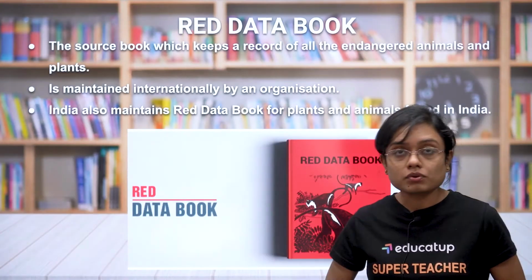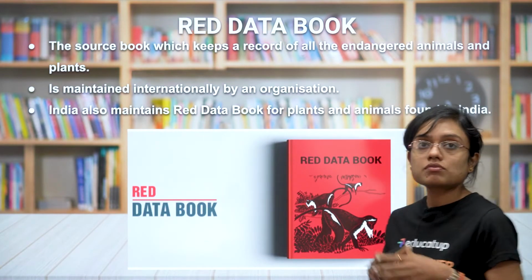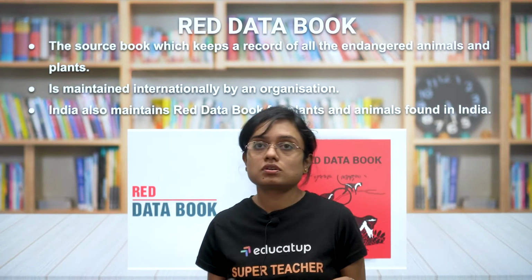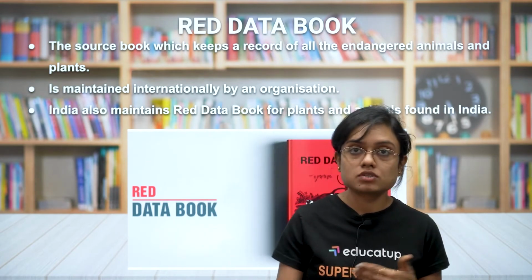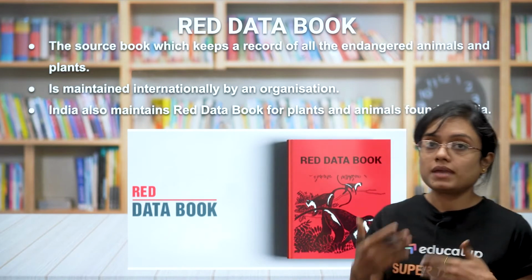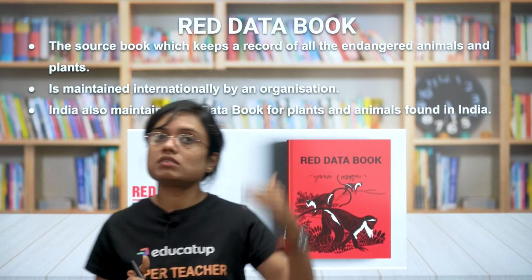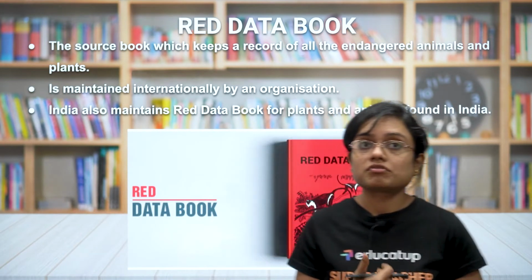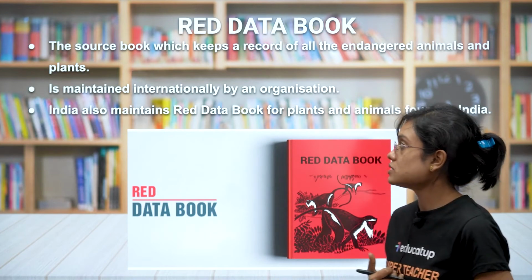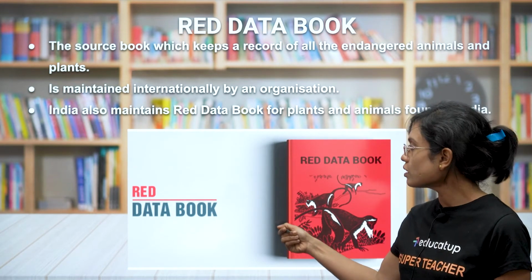Now, red data book. What do we mean by red data book? The source book which keeps a record of all the endangered animals and plants. जितने भी endangered animals and plants हैं, यानी कि जो इतने कम हो गए हैं कि वो कभी भी extinct हो सकते हैं, ख़त्म हो सकते हैं, ऐसे animals and plants की पूरी information आपको red data book में मिलती है. It is maintained internationally by different organizations. India also maintains a red data book for plants and animals found in India.